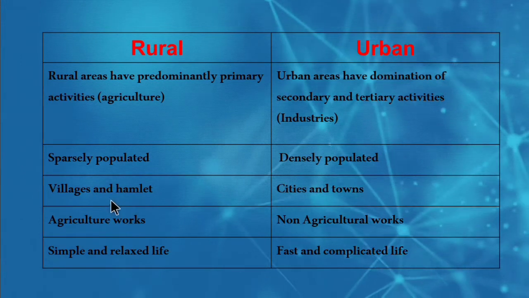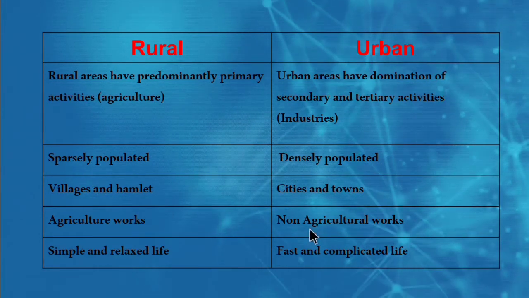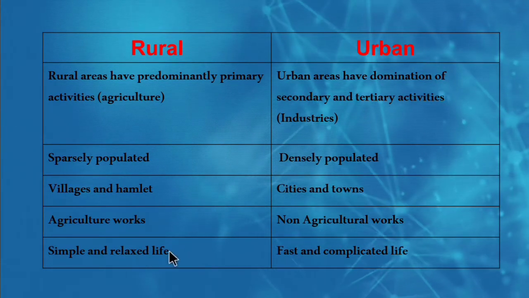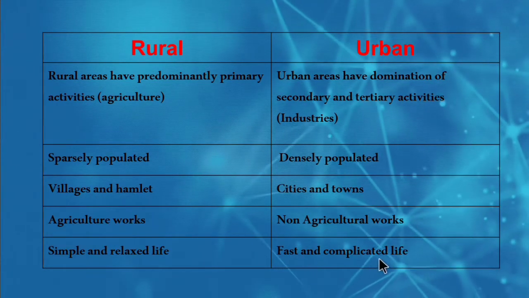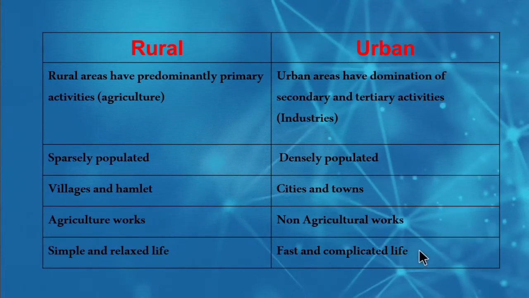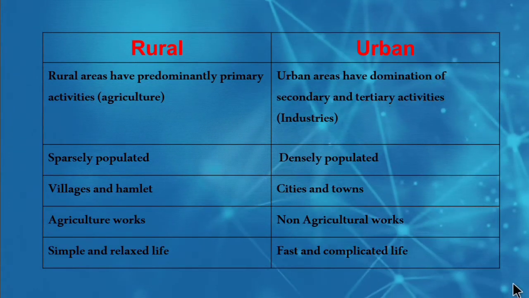The major work in rural areas is agriculture. In urban areas, it is non-agricultural work. Then they live a simple and relaxed life, whereas in urban areas, they live a fast and complicated life. So complicated means a much more difficult life. So I hope you are clear with the distinction.